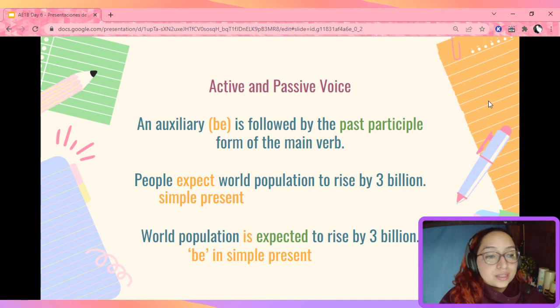Be, in this case, is in simple present. And of course, then I use the past participle of my verb, expect. Now, of course, if this sentence were in the past, I would say, world population was expected to rise. In the future, it would be, world population will be expected to rise. But of course, the only thing that is going to change is your verb to be. The past participle will stay like that.